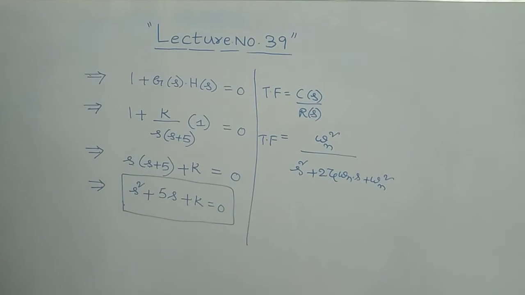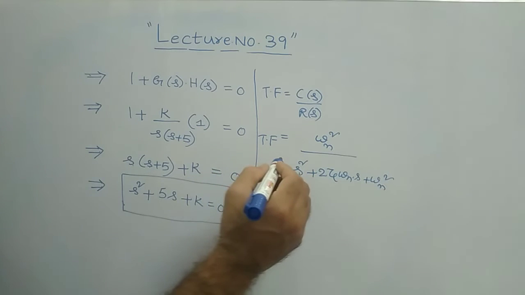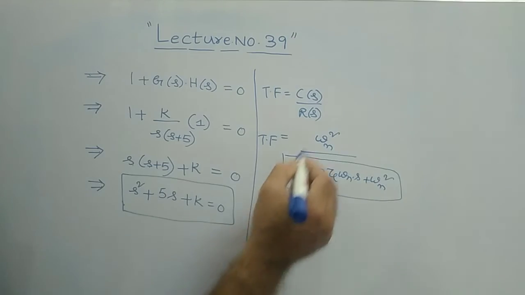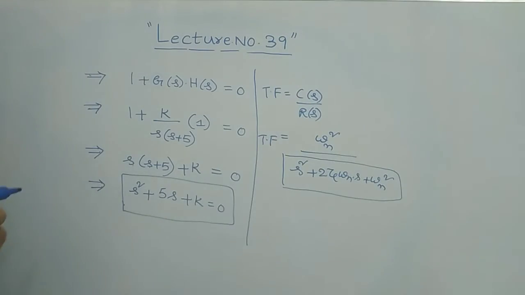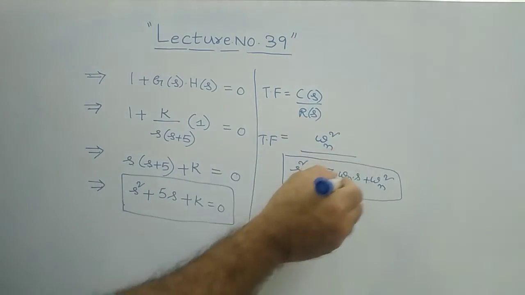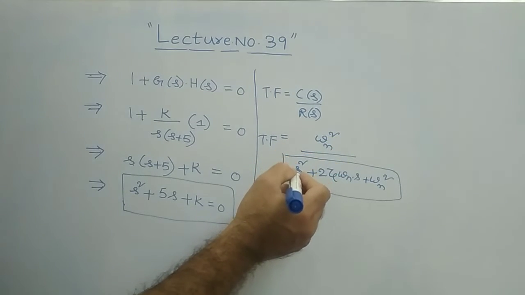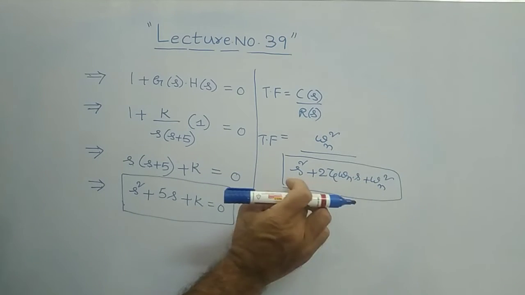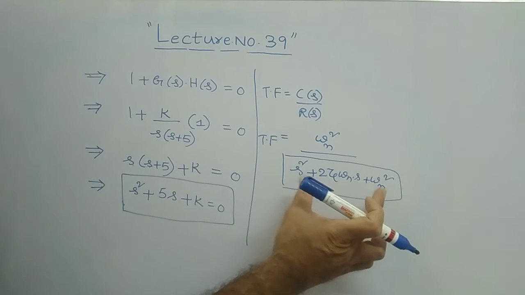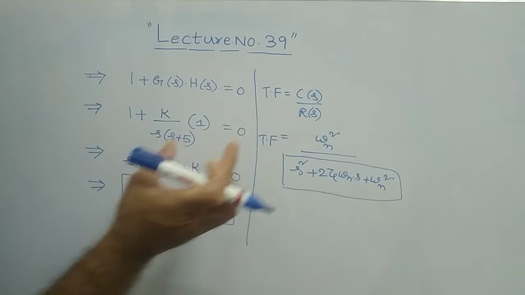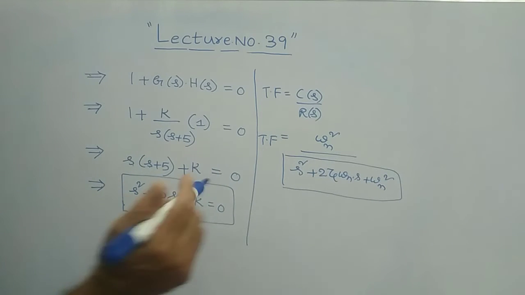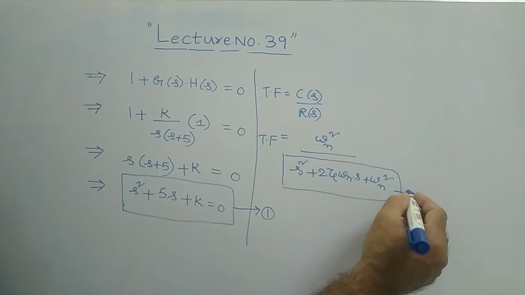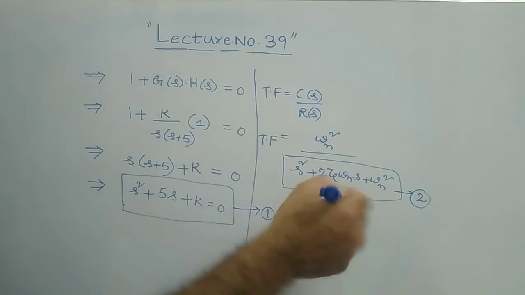Now, what should we do here? You compare this equation with the denominator part of the standard form of the transfer function, omega n square by s square plus 2 zeta omega n into s plus omega n square. So in the denominator part, this is the equation we have. This equation must be equated with this. Clear? Let us call it equation number 1, for our reference. Let us call this equation number 2. Now equate 1 and 2.